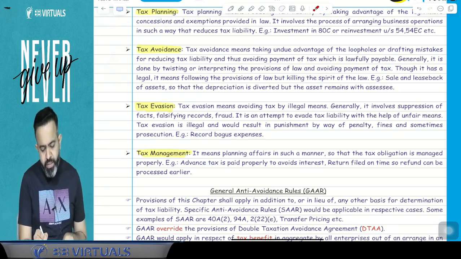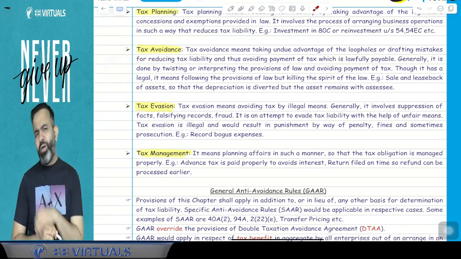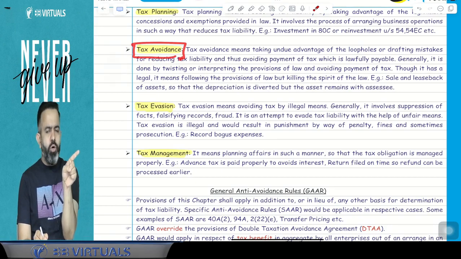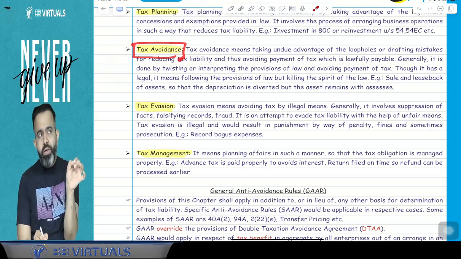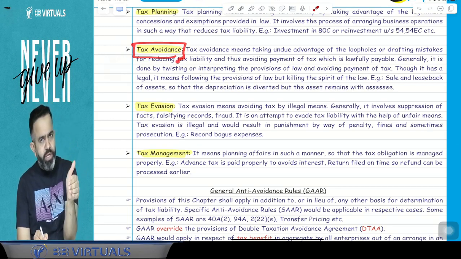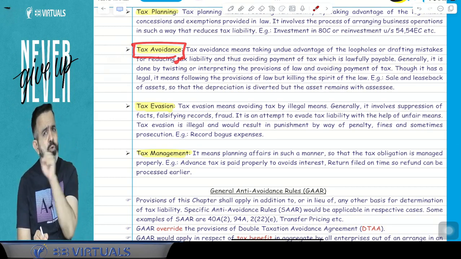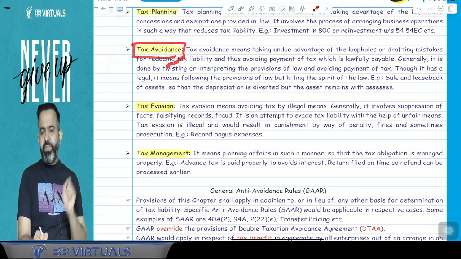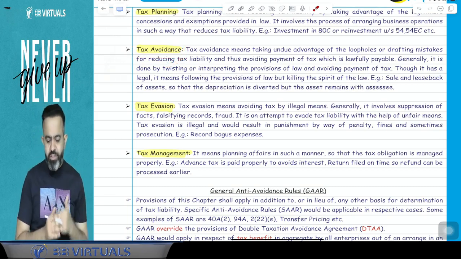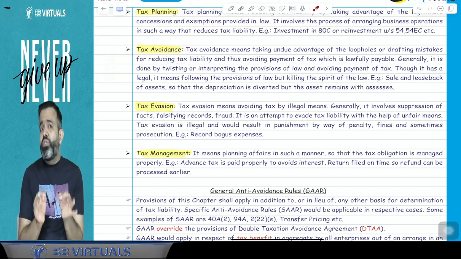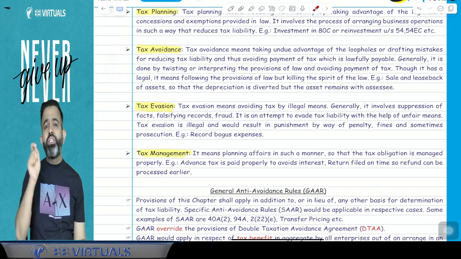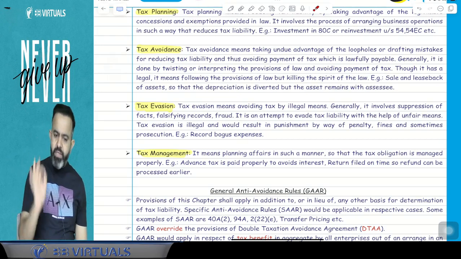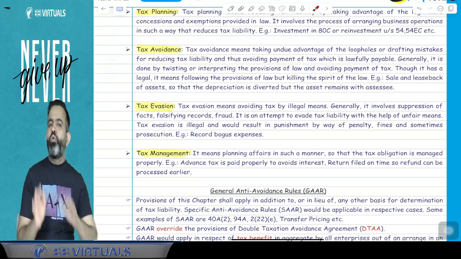Now, what is the meaning of tax avoidance? Guys, tax avoidance is when you are not violating the law. You are within the four corners of the law, but you are misutilizing the law. You are misutilizing the treaty. Treaty means two countries have an agreement, that is called a treaty. So you are misusing the law, or you can say you are using the loopholes of the law. That is called your tax avoidance.